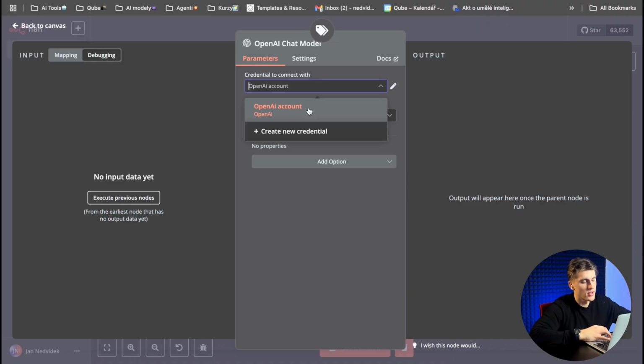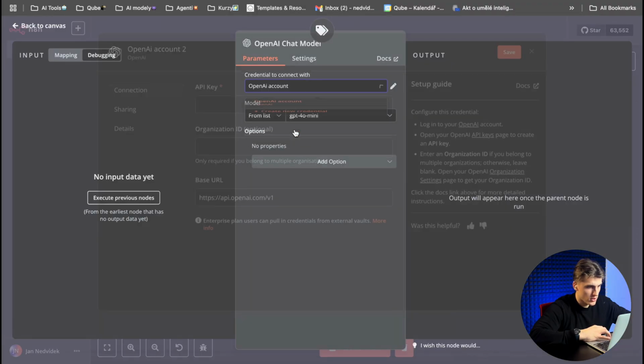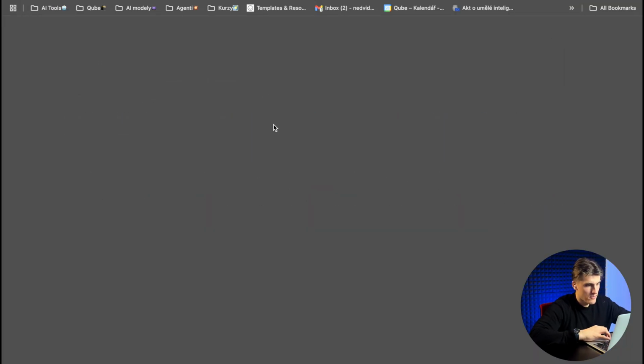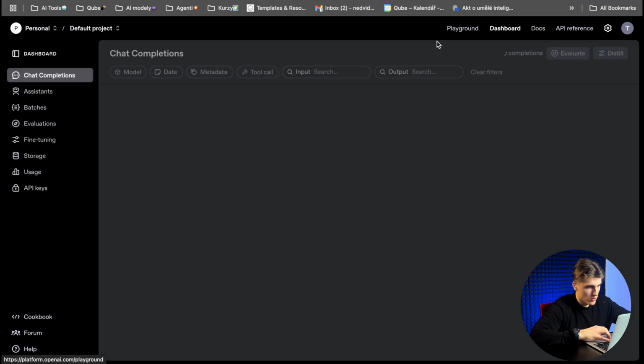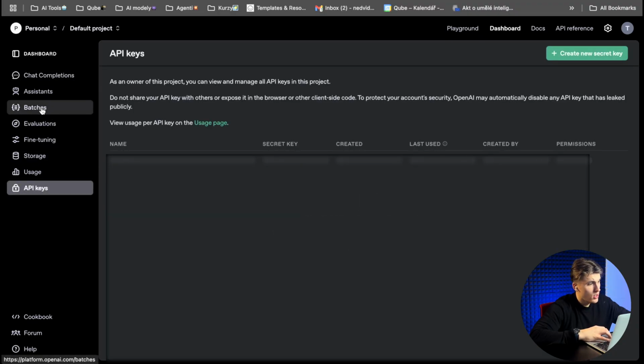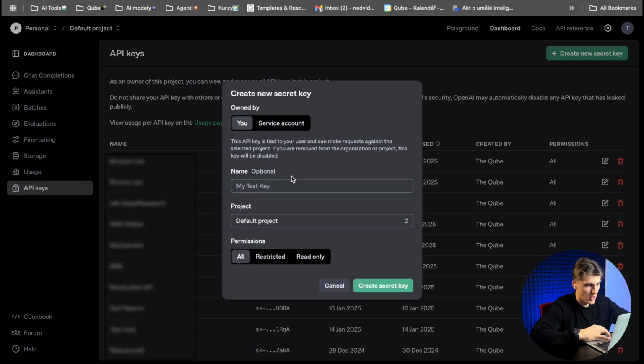What do you need to do? I already have my OpenAI connection here, but this connection won't work, so I will put another one. What you need to do is just go to developer, OpenAI, click on that. You need to go to the dashboard, click here on API key. Again, you need to put here the information about your credit card. Click on API key, I'll put here n8n as the name, create API key.